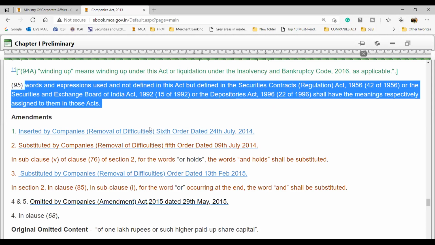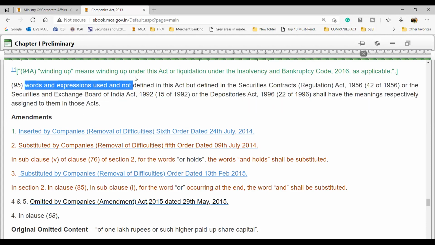This says that words and expressions used and not defined in this act. सबसे पहले इस पे फोकस करते हैं. What does this mean? Words and expressions used and not defined in this act. It is simple English. What does this mean?